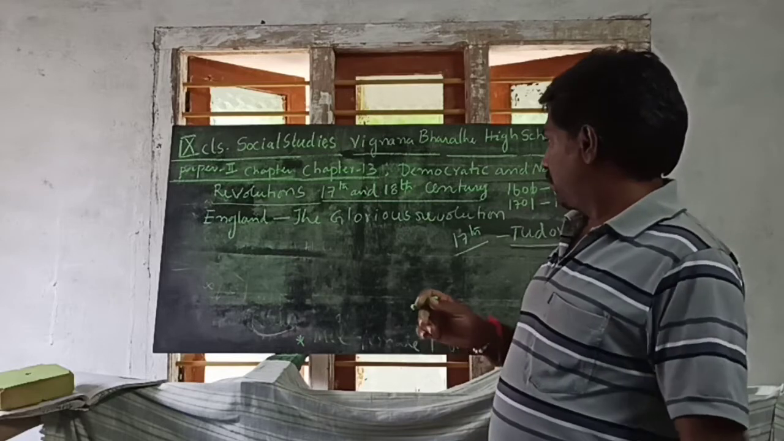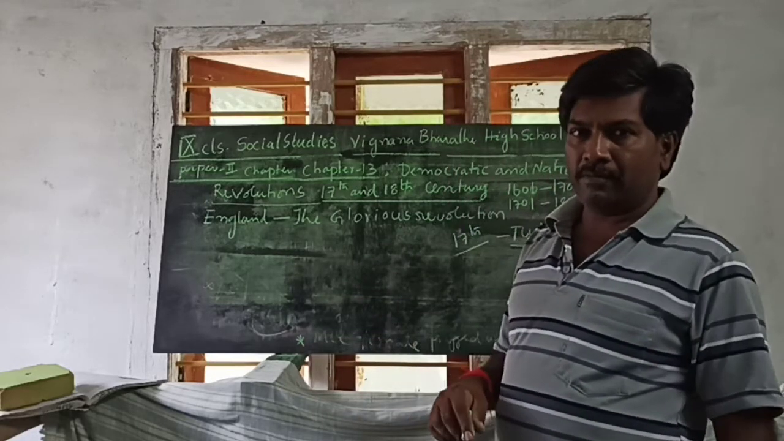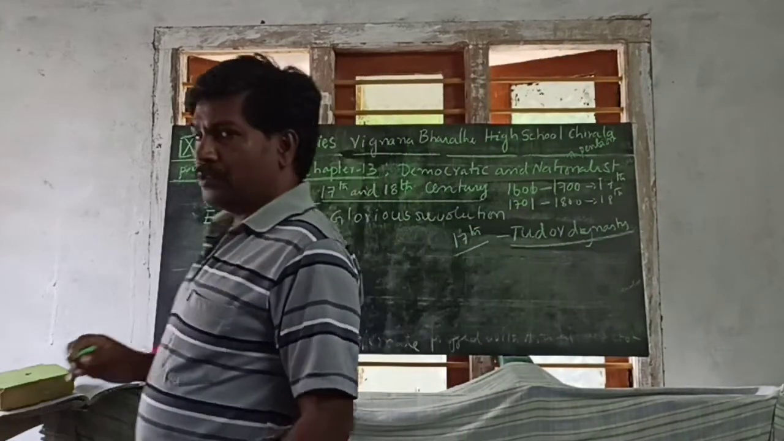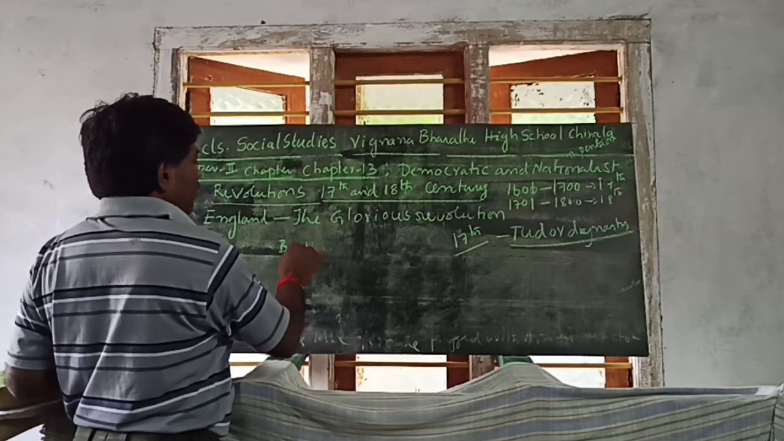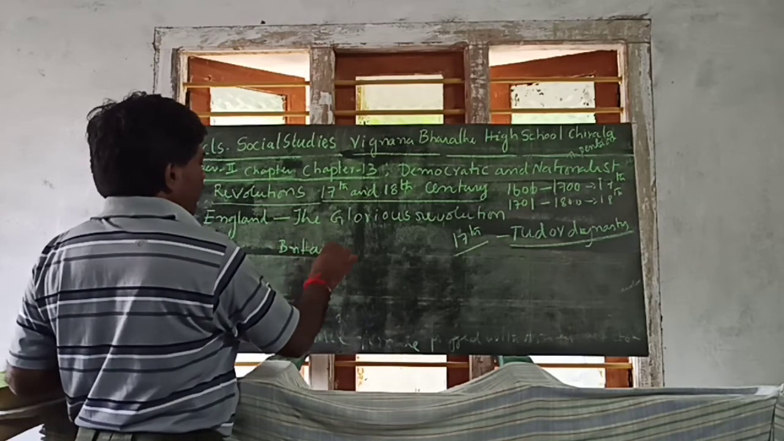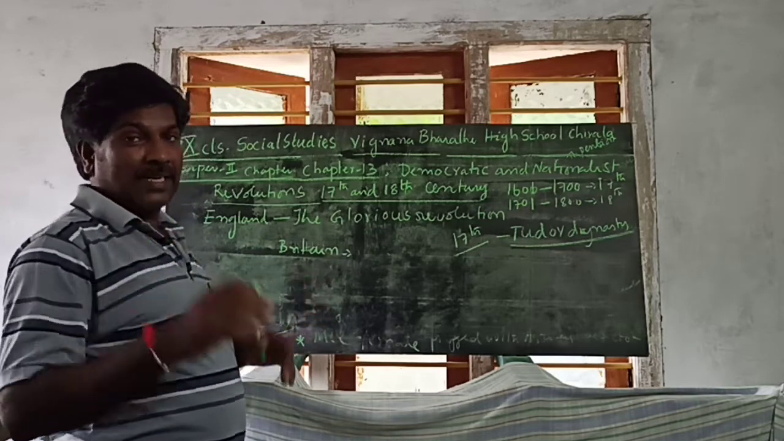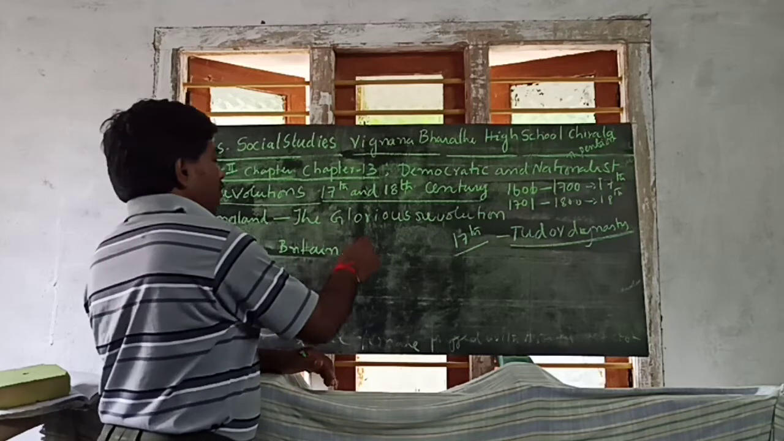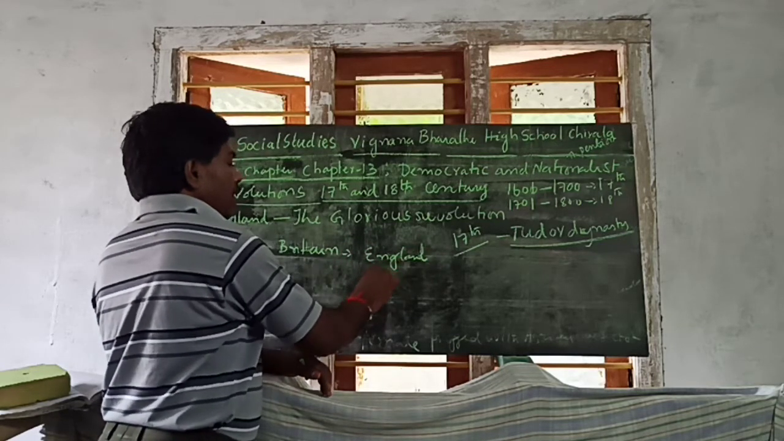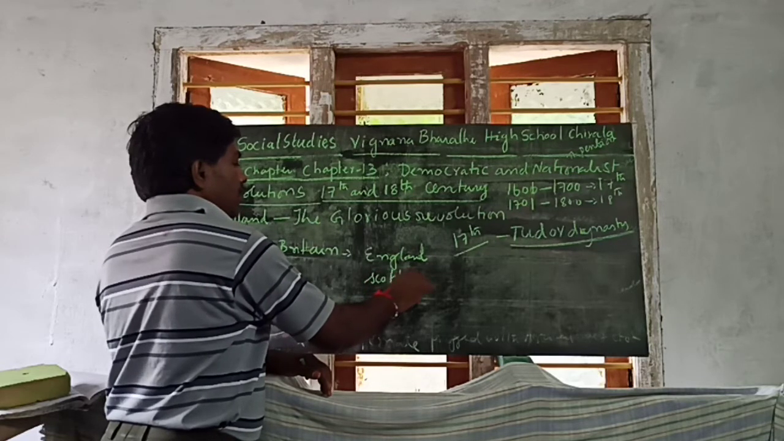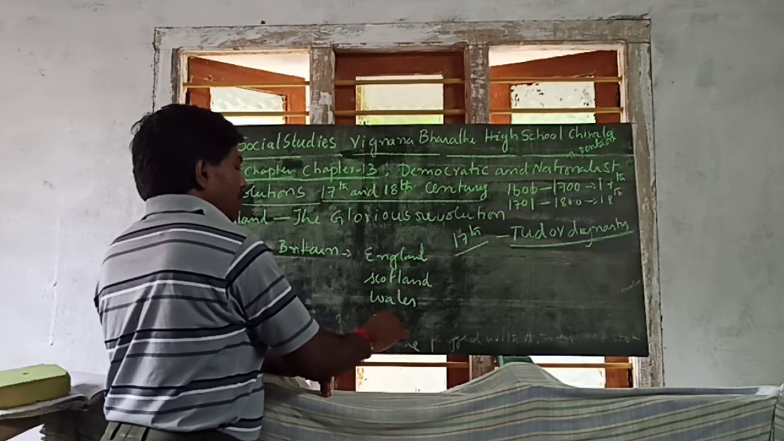England also has another name: Britain, or Great Britain. What is called Britain? Britain means the islands, the places: England, Scotland, Wales and Ireland.